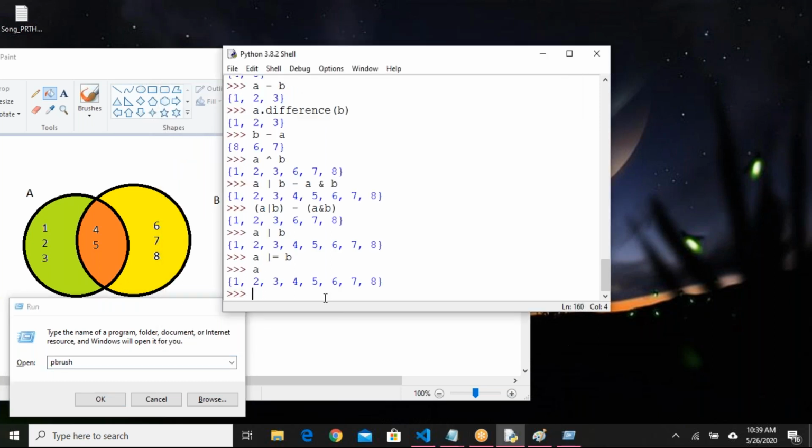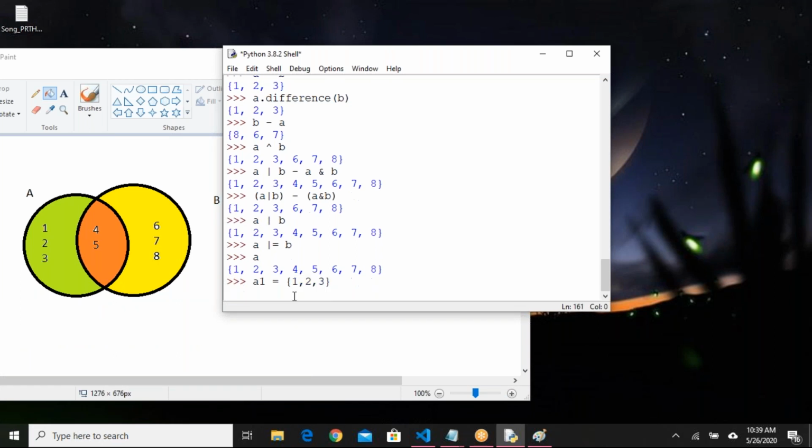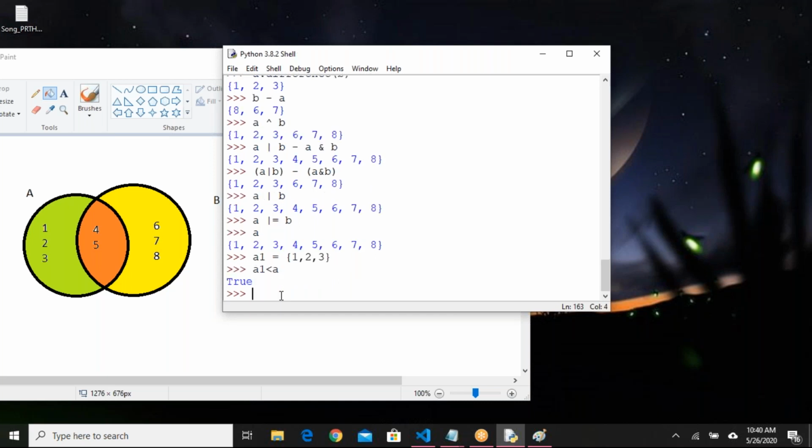When we are talking about sets, we need to understand one more point, that is a subset. If I have A1 as 1, 2, 3, and A as 1, 2, 3, and more, A1 is a subset of A because all of its elements are in A. If I say A1 is less than A, it will give true.